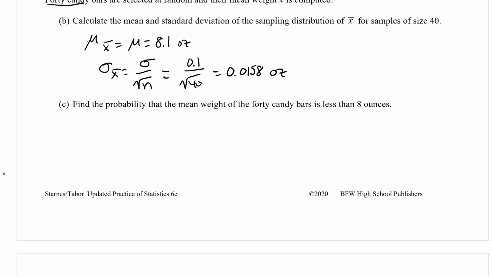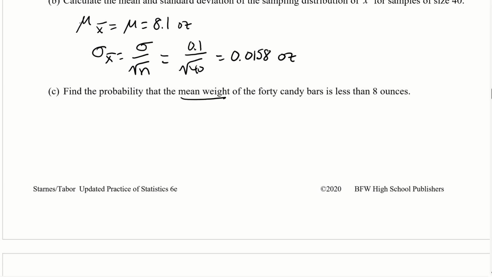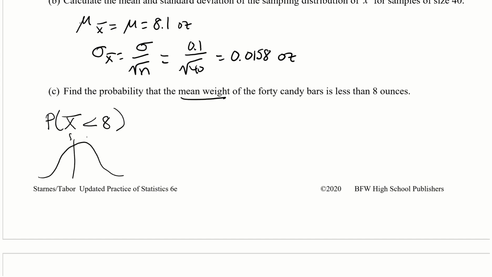All right, so now part C, find the probability that the mean weight, so that's X bar, of the 40 candy bars is less than 8 ounces. Okay, so the probability that the mean weight is less than 8 ounces. So when we are calculating this, remember that we're doing X bar is less than 8. So when we do the normal CDF, we're going to keep this picture in mind.